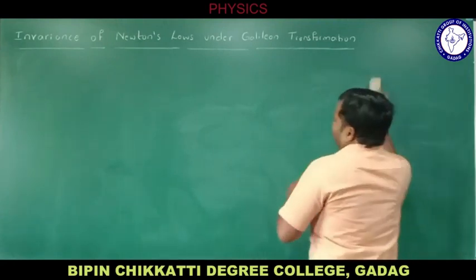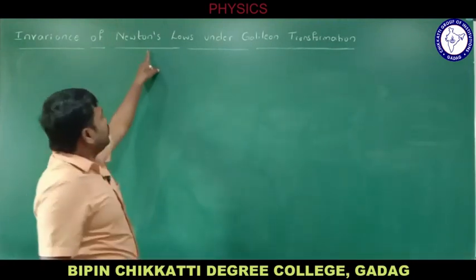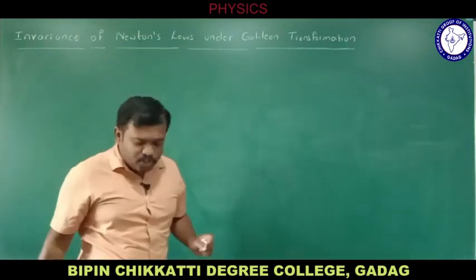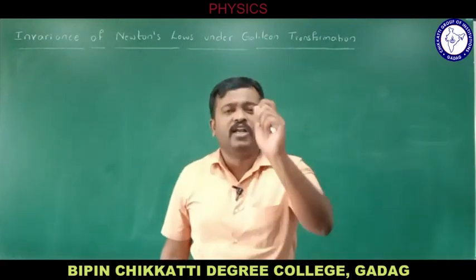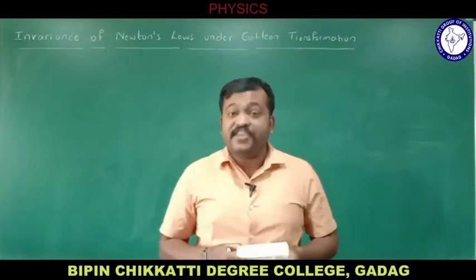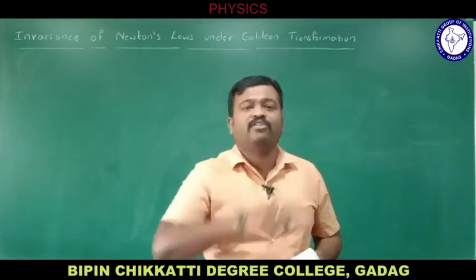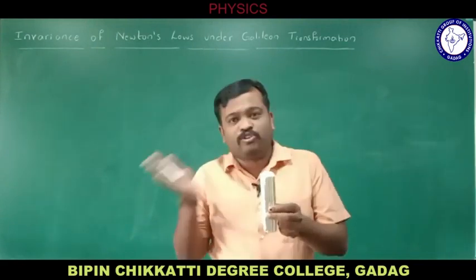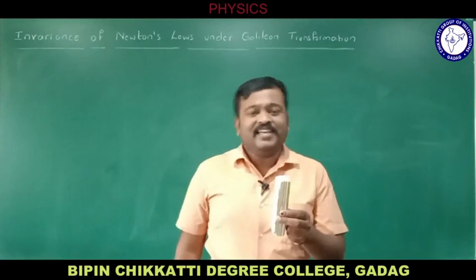Now let us derive this. First of all, let me make it clear. Newton's laws means particularly Newton's second law. We know that F is equal to ma is the mathematical form of Newton's second law, which includes both Newton's first law as well as Newton's third law.